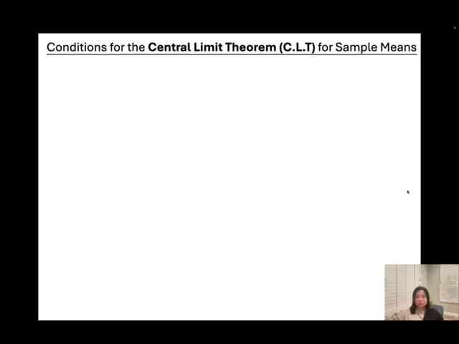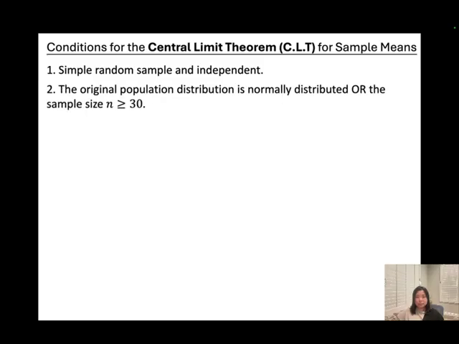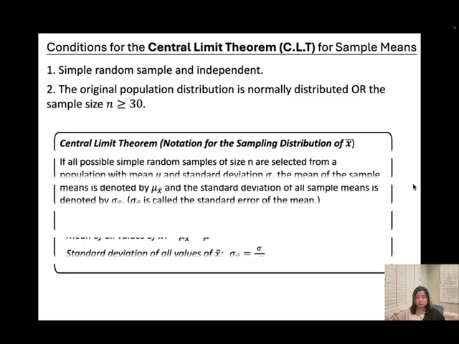Conditions for the central limit theorem for the sample means. First, it has to be a simple random sample and independent. Each sample should be independent of each other. Second, either the original population distribution is normally distributed or the sample size has to be greater than 30. This is the condition if you want to apply the central limit theorem.